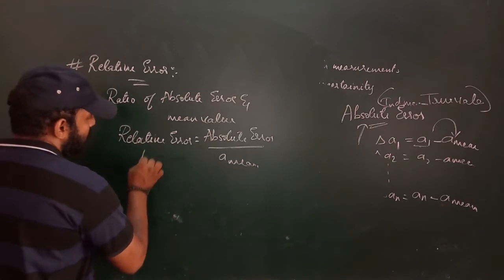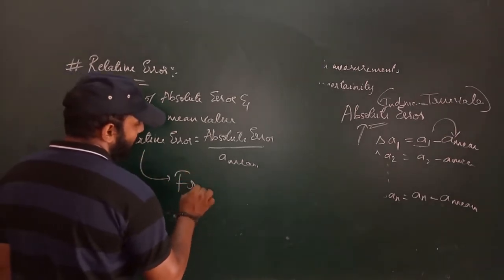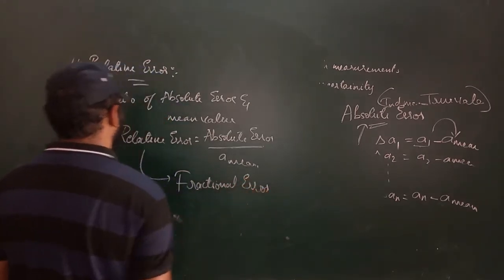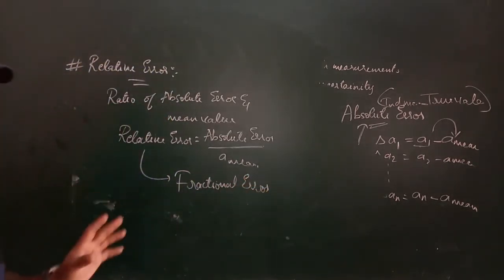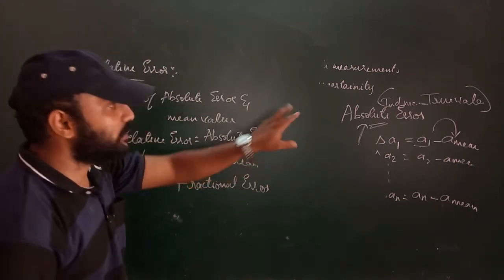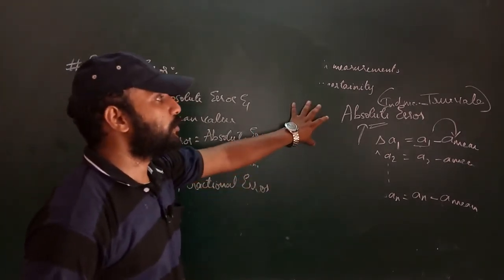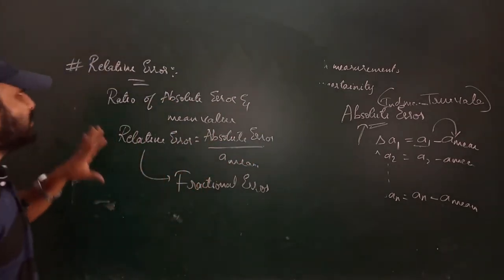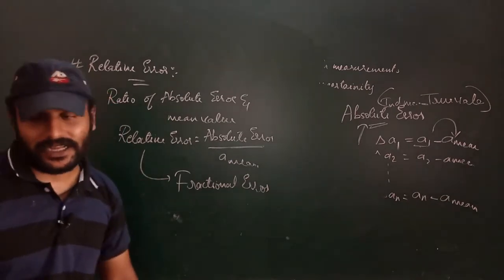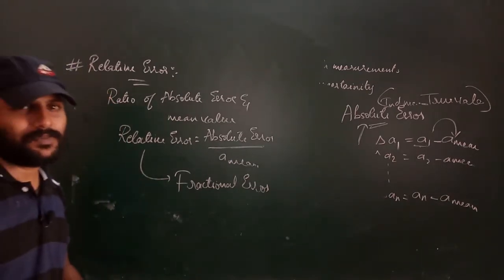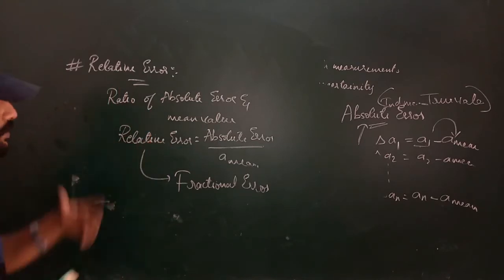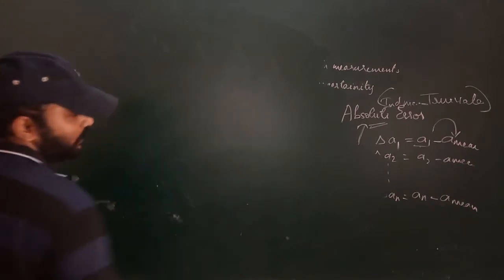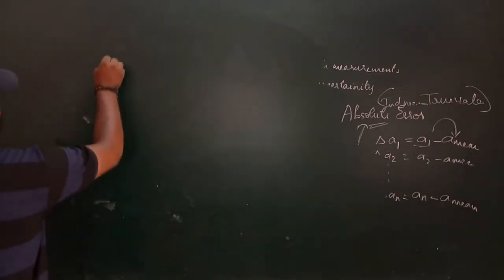Relative error is also called fractional error. It all depends on the absolute error. If you are able to find the absolute error, you divide it by the mean value and get the relative error. After relative error, next one is our percentage error. Simply multiply the relative error by 100 and you will get the percentage error.